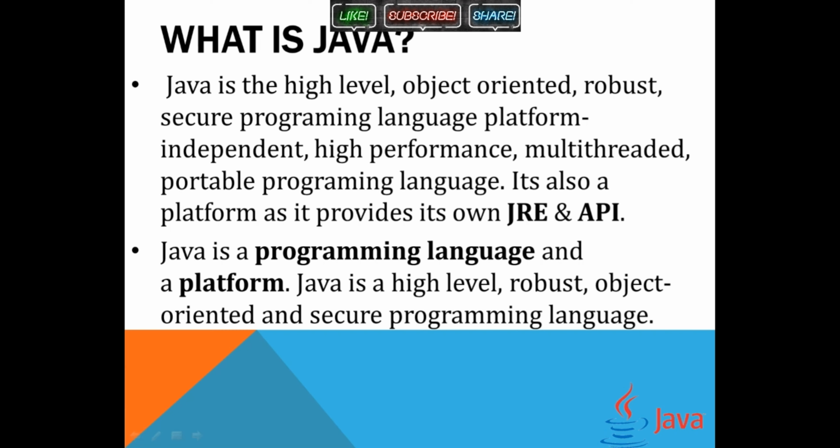So these are actually the features of Java which make it different from other languages, and very easy to learn. This you will see when we proceed to other sessions. And it provides a platform, as I told you. This is because of JRE and API. I'll let you know about all this; we will see it in the next slides.